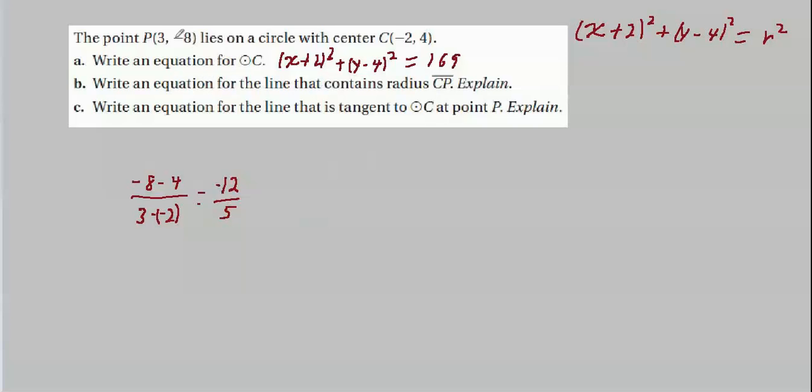Using P and C for the slope of the line that connects them, we get, once again, delta y, the rise over the run, we could say. That's delta y over delta x, or minus 8 minus 4, and minus 3 minus a minus 2. So we get minus 12 over 5.